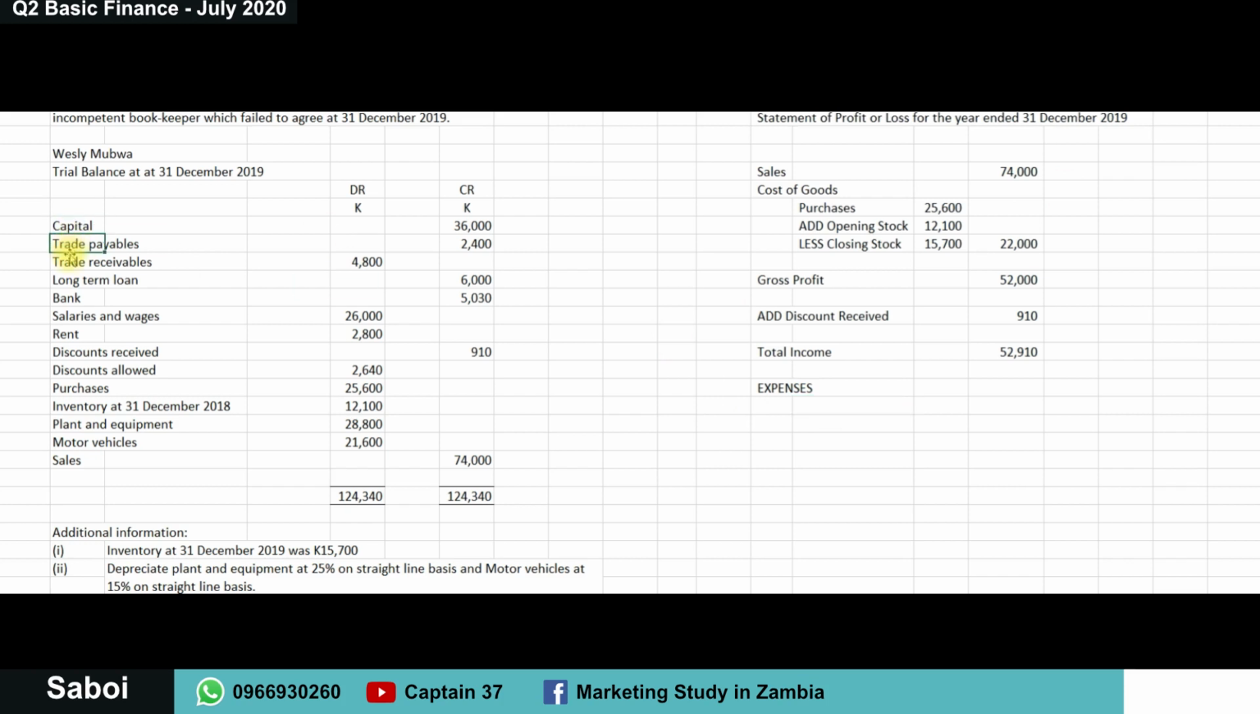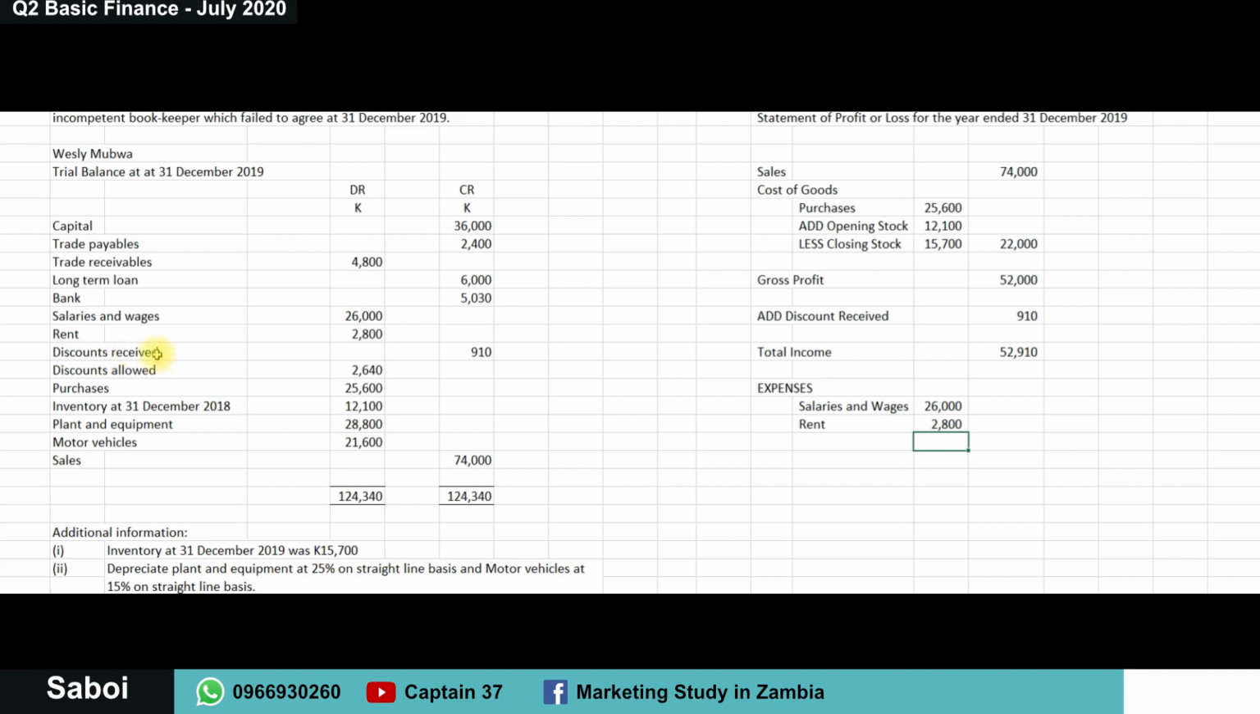Capital, no. Trade receivable, no. Trade payable, no. Long-term loan, no. Bank, no. Salaries and wages, yes, salaries and wages. How much for salaries and wages? Okay, 26,000. Put that there. Rent, yes, rent is an expense. How much for rent? 2,800. Okay.